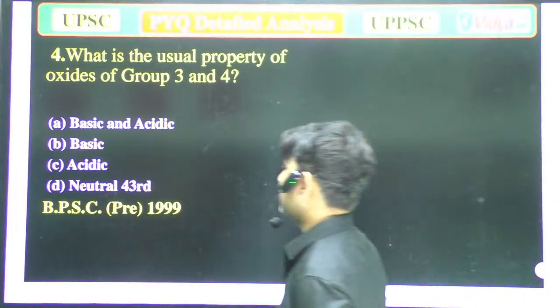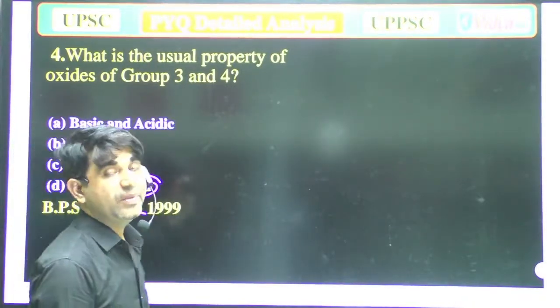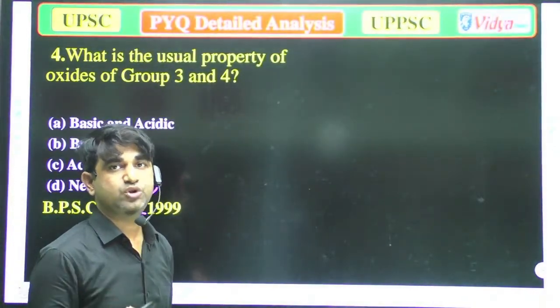That question was asked in the BPSC 43rd. In BPSC many questions of science are there.